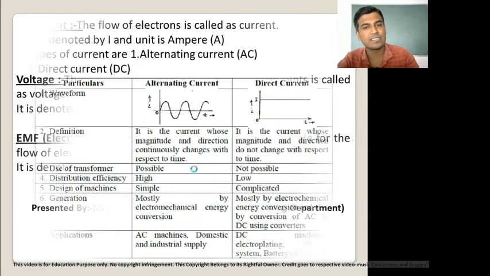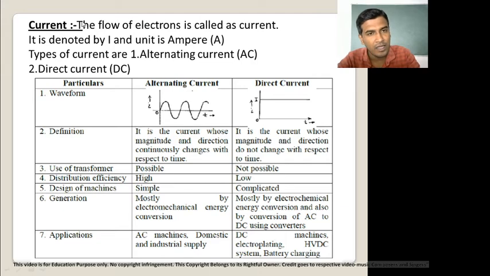Now, next one is the current. Current is the flow of electrons is called as a current, and current is denoted by capital I, and unit of current is ampere. Now, electrons are responsible for the flow of current. That means when any material is having electrons, then that material can carry the current. Now, the definition of current, I again repeat, the flow of electrons is called as a current, and it is denoted by capital I, and its unit is ampere.